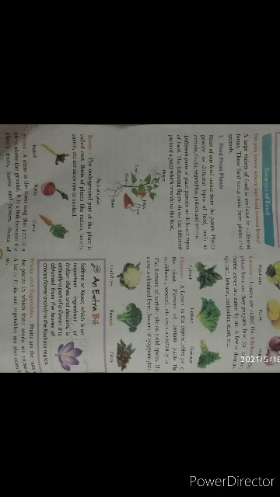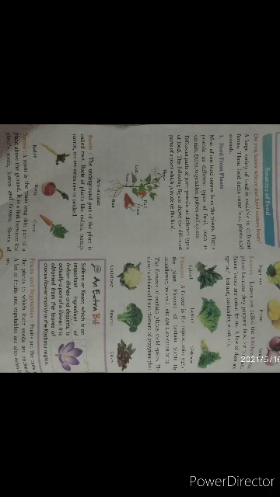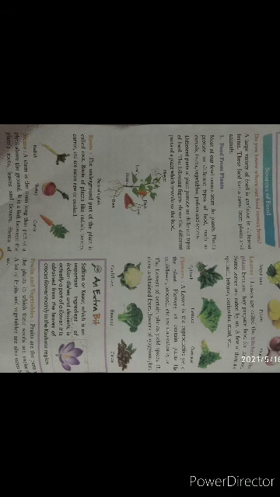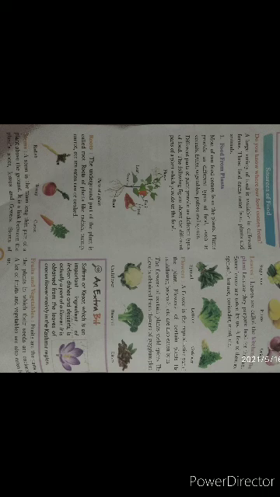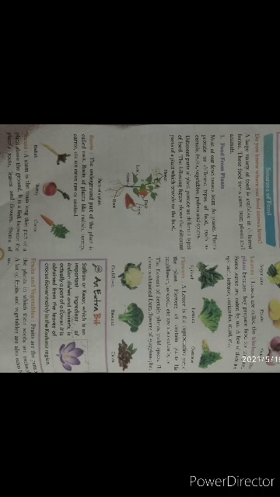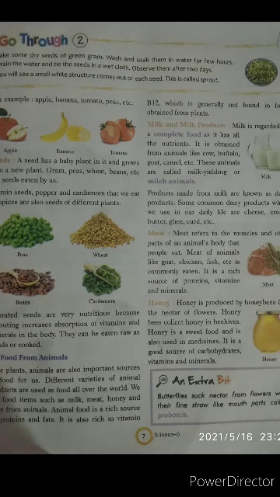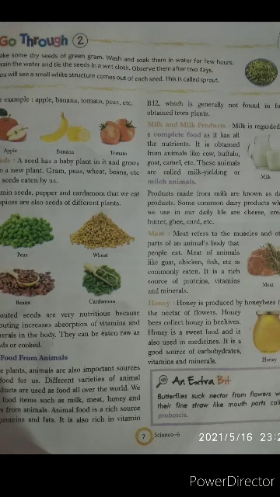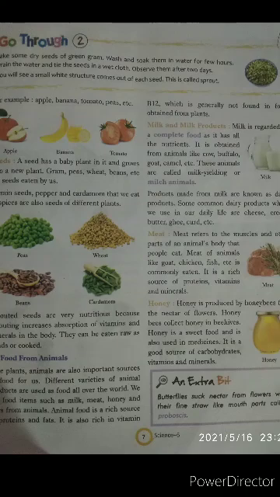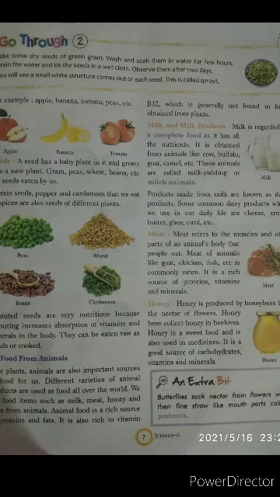Next one, fruits and vegetables. Fruits are the part of the plant in which the seeds are enclosed. Fruits and seeds are also eatable. A lot of fruits and vegetables are also eaten by us. Many examples are given there. Fruits and vegetables, that means apple, banana, tomato, grapes, like that. Many are there. You know that they are available in the market also. These are eaten.